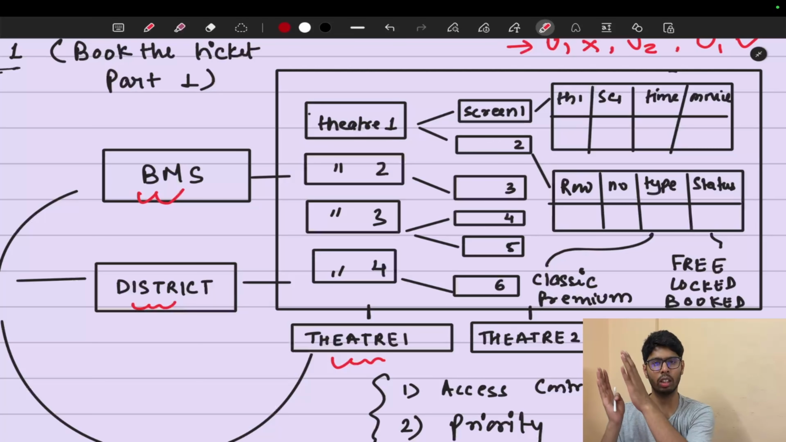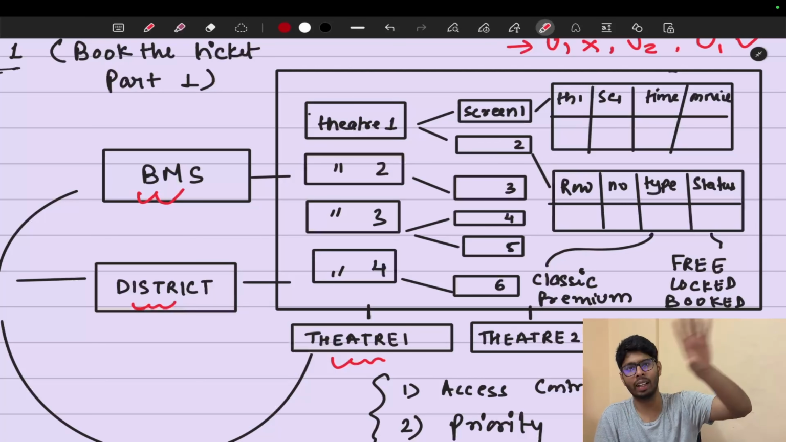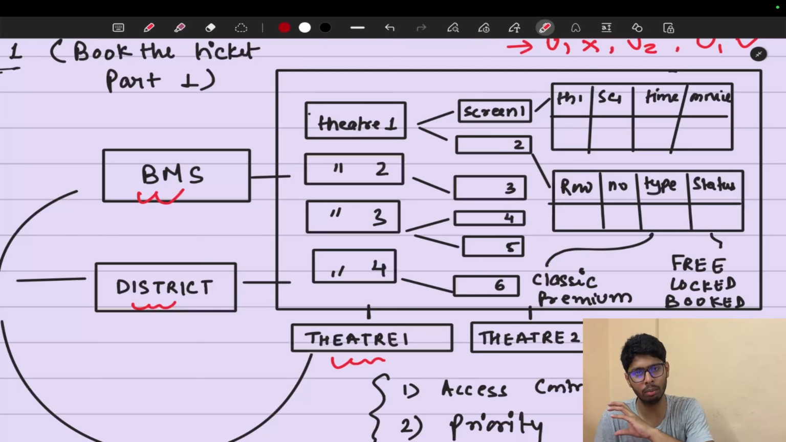So what happens when you visit a movie theater: there are recliners, some premium seats, and some classic seats. The prices are going to be different, so there will be some price parameter also in this whole table.